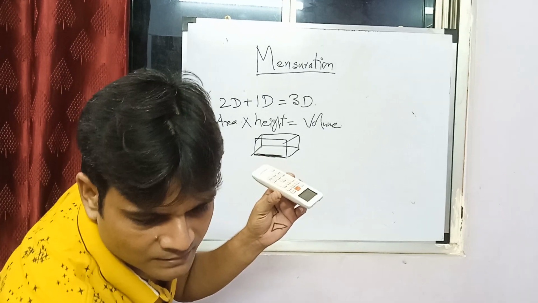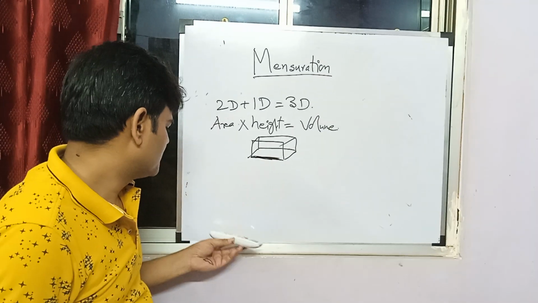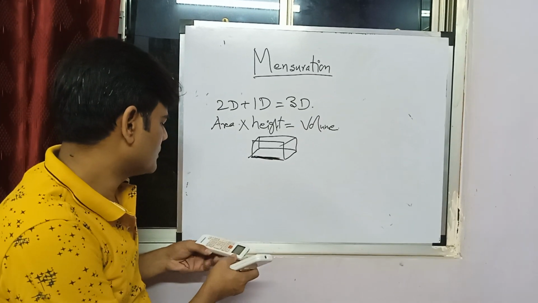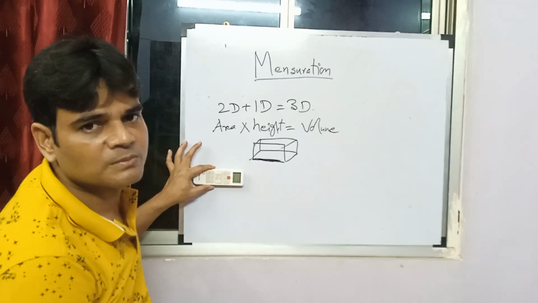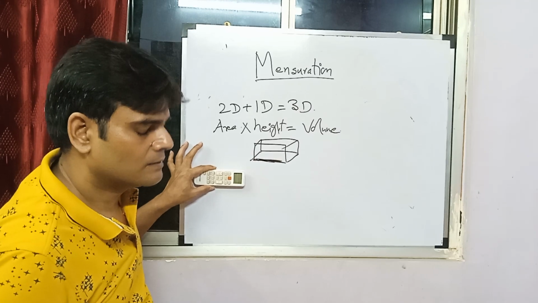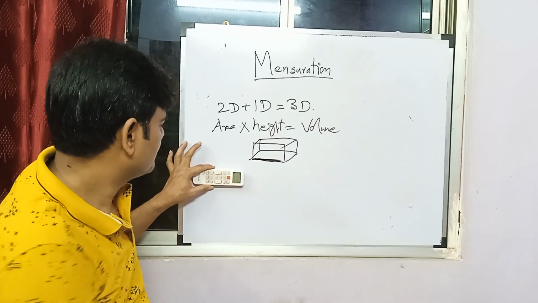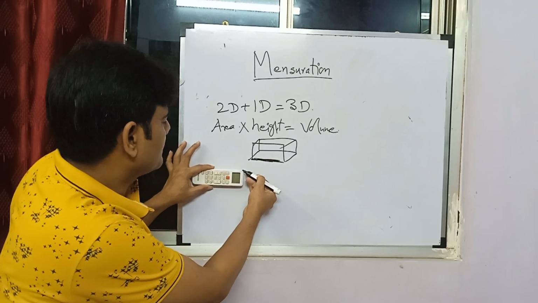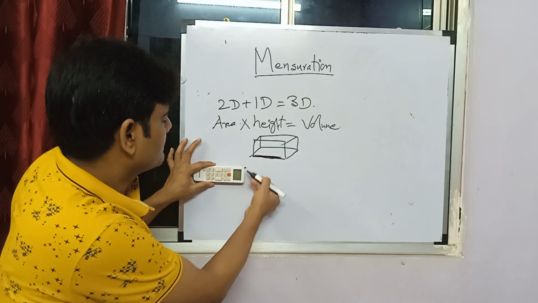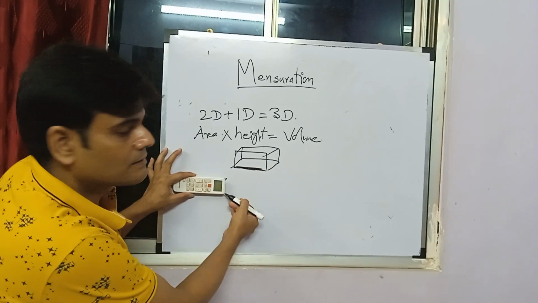Wherever you keep it, you will not be able to fit it on a single plane. If I put it on this plane, see this one, this is the height involved, right? This is the height involved.